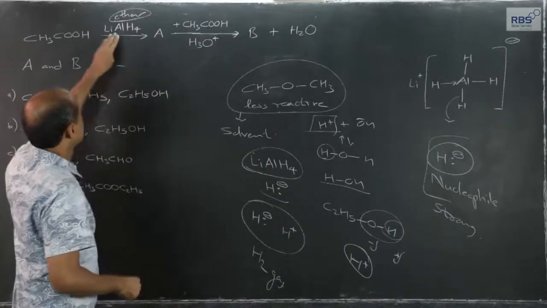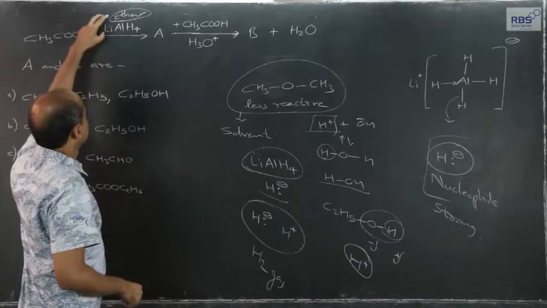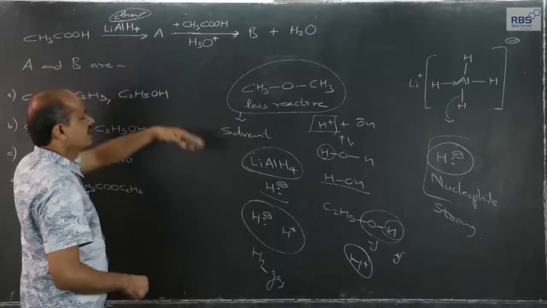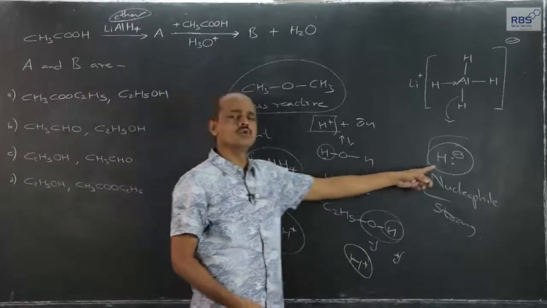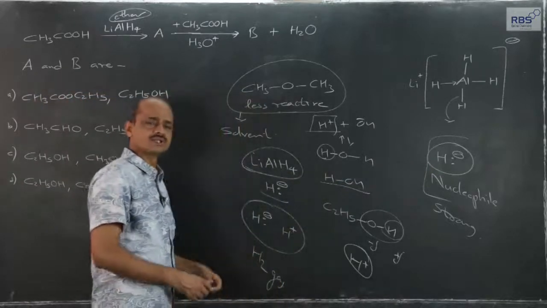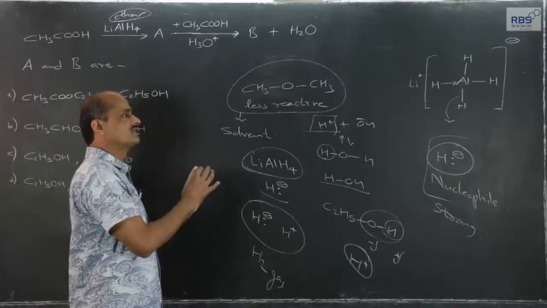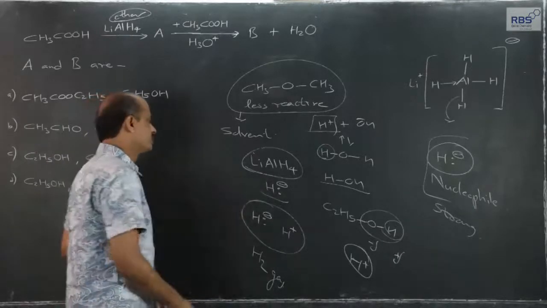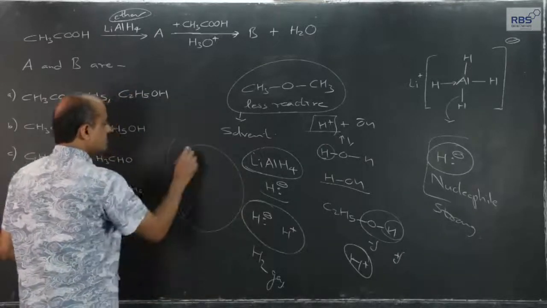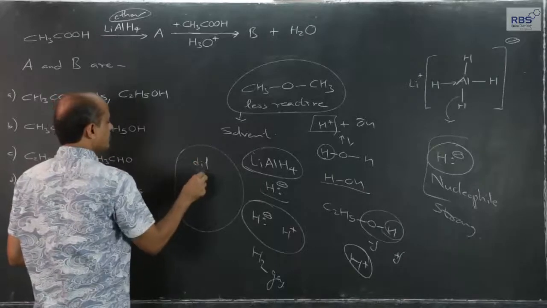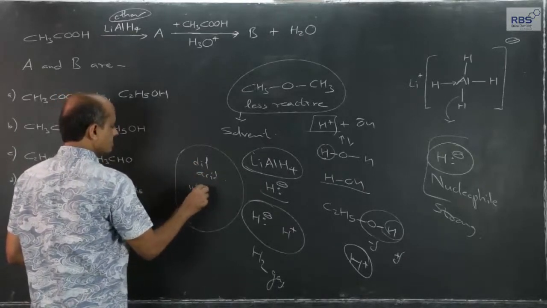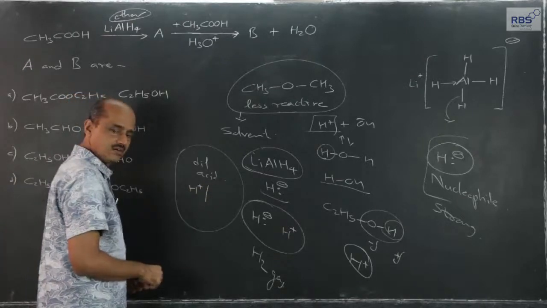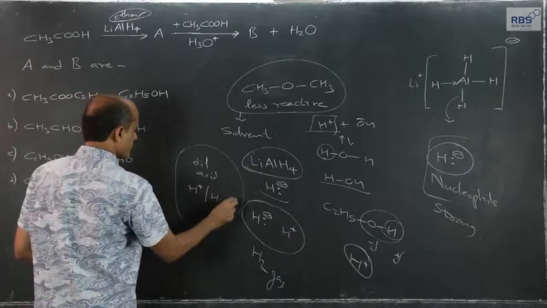Therefore, we have to consider that. So, in the first step, lithium aluminum hydride transfers hydrogen in the form of hydride ion nucleophile, and after that part is over, then in the last step it is reacted with dilute acid, means large amount of water in presence of catalytic amount of free H plus ions.